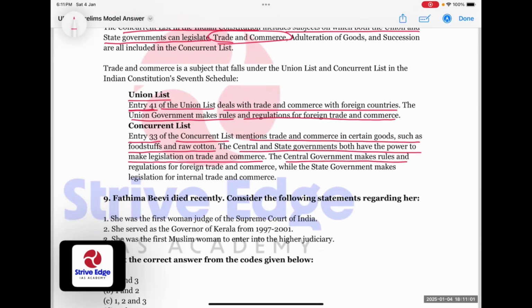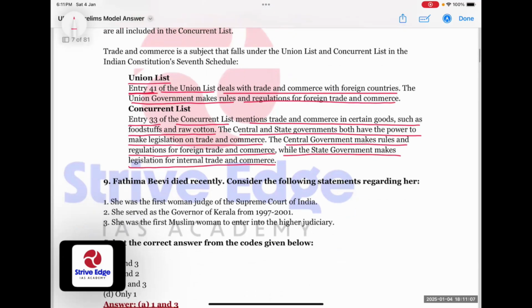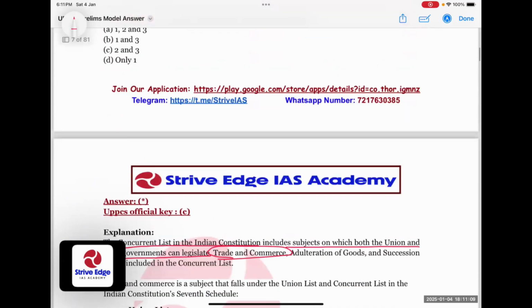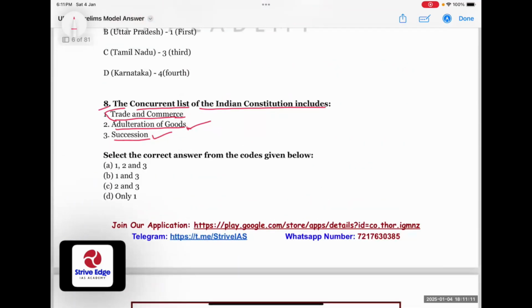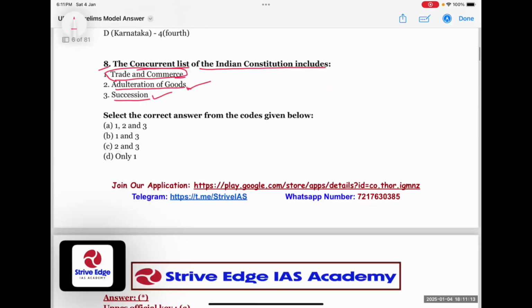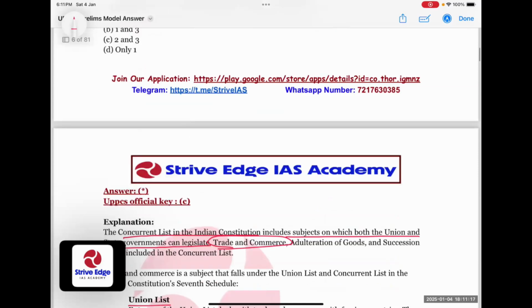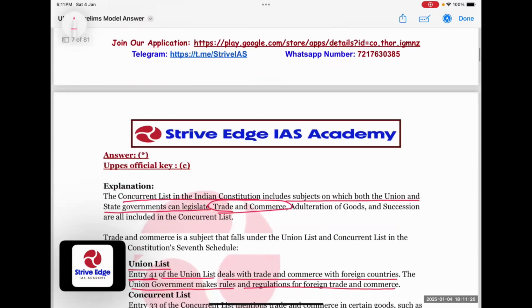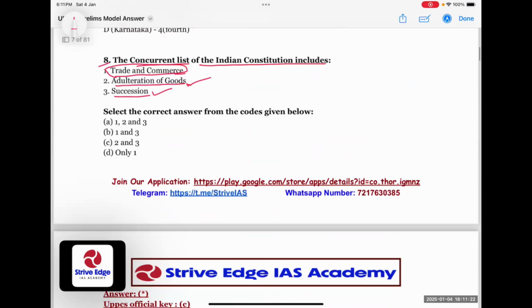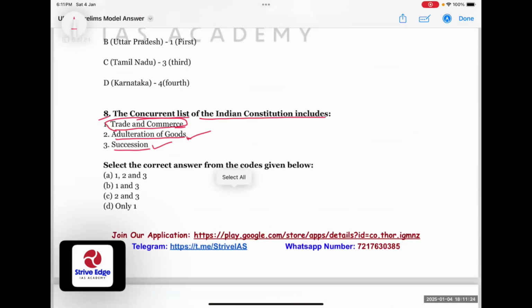The central government makes rules and regulations for foreign trade and commerce, while the state government makes legislation for internal trade and commerce. It is not mentioned in the question which trade and commerce it is talking about. So accordingly, answer 1, 2, and 3 must also be correct. Let's see the revised answer key. For now, this is a disputed question.